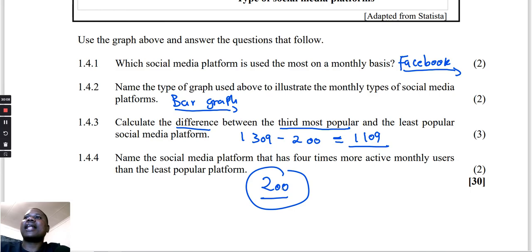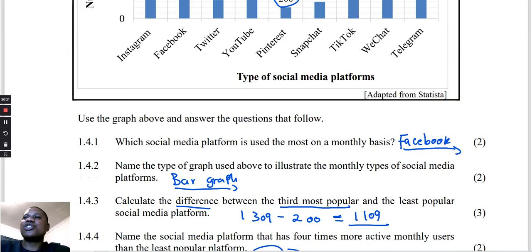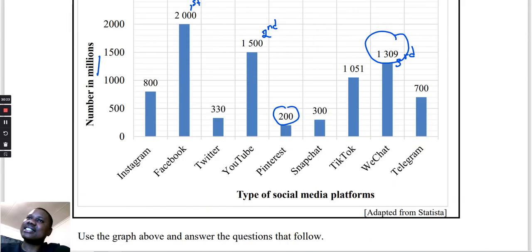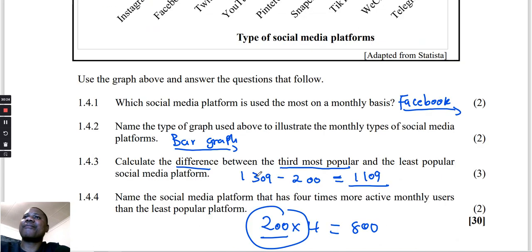So which one is 4 times this? We're going to multiply this by 4 and see how much we get. 200 multiplied by 4 is what? Is 800. So which social media has 800 here? Is Instagram. So that means the answer here is Instagram.